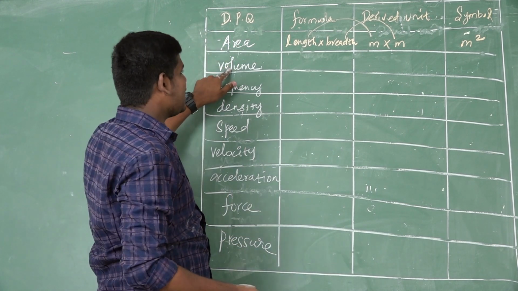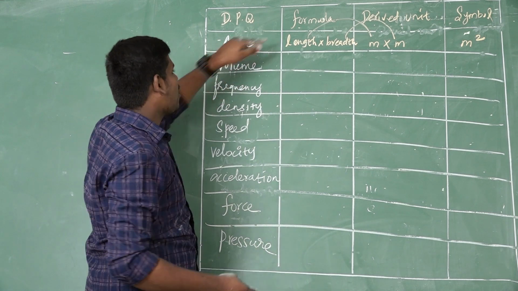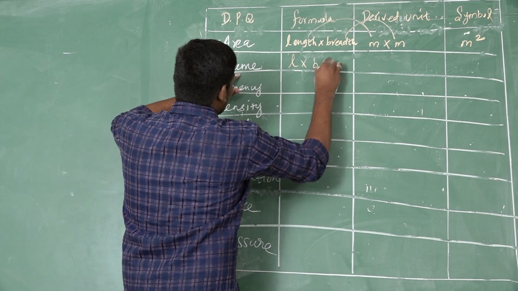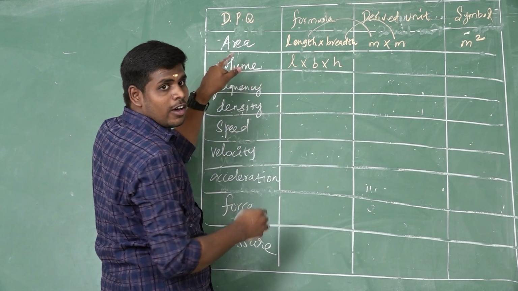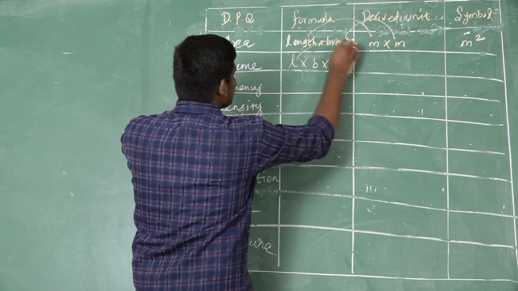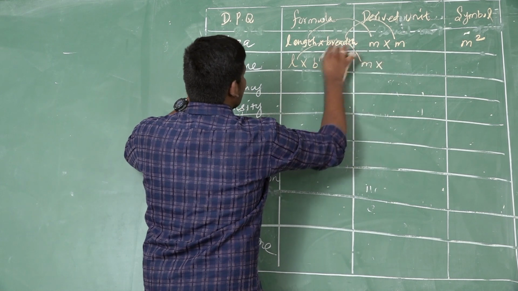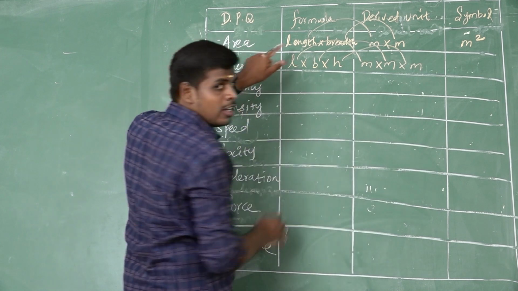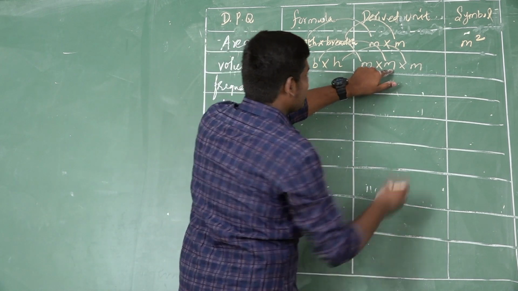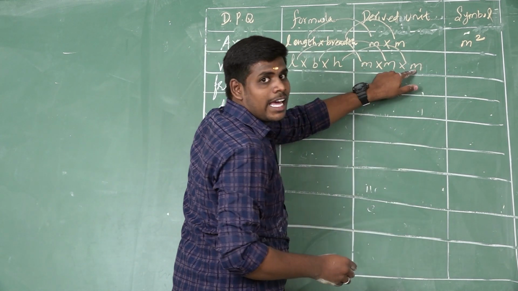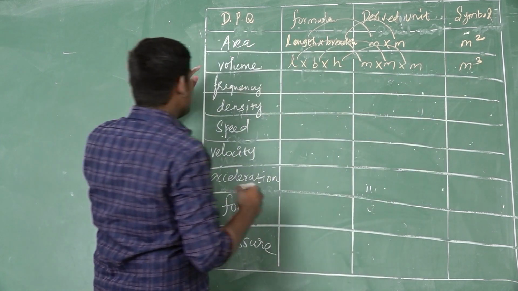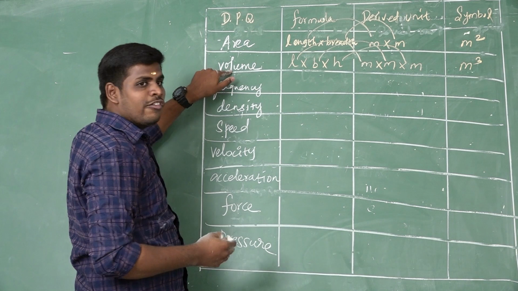And the second one is volume. So what is the formula to calculate the volume? Length into breadth into height. So length is measured by the meter, breadth also measured by the meter, and height also measured by the meter. So meter into meter, meter square. Again here have meter. So meter square into meter, meter cube. This is the derived physical quantity of volume.